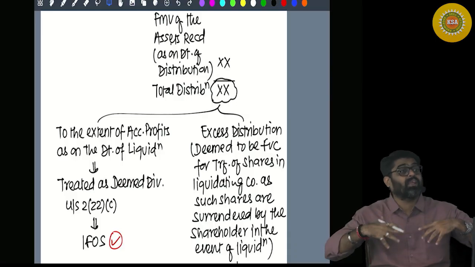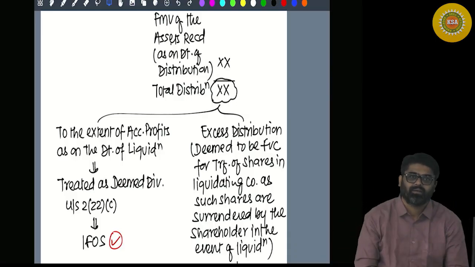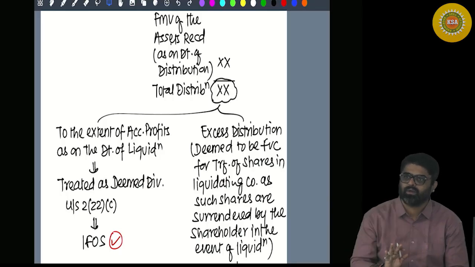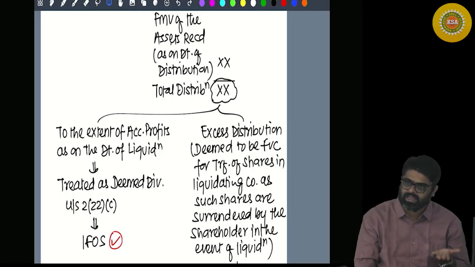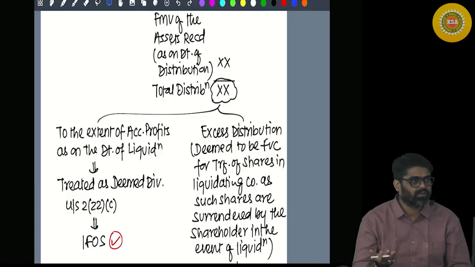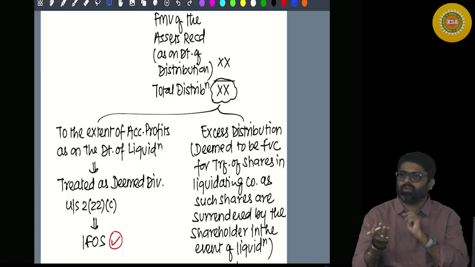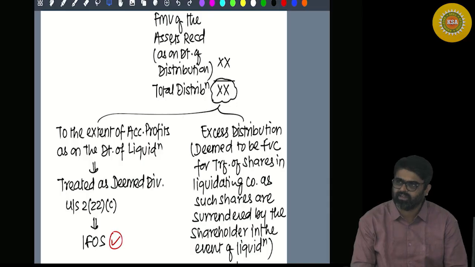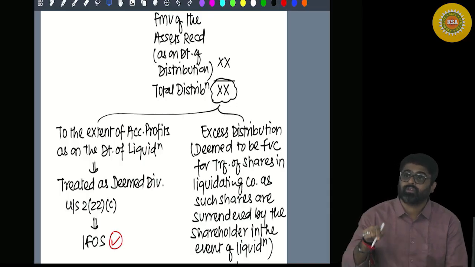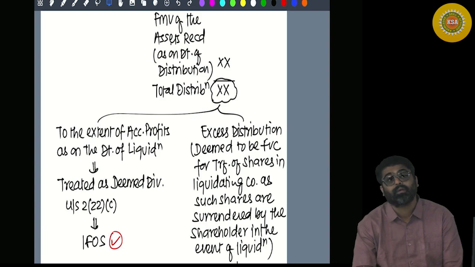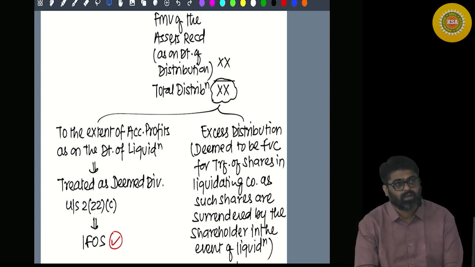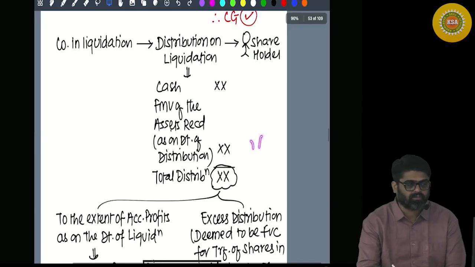But now we are thinking one step ahead. Now everything got over. You are a shareholder. What are you having in your hands now? You are having cash also and you are having the asset. Forget about the cash. Talk about the asset. Did you go to the market and buy this asset, or did you get this asset on liquidation from the company? You got this asset on liquidation. What was the fair market value of the asset?